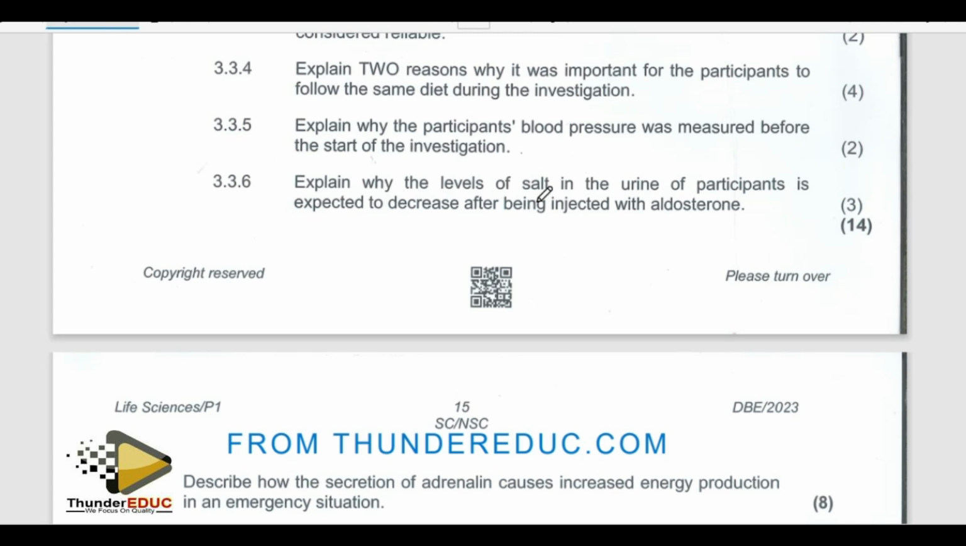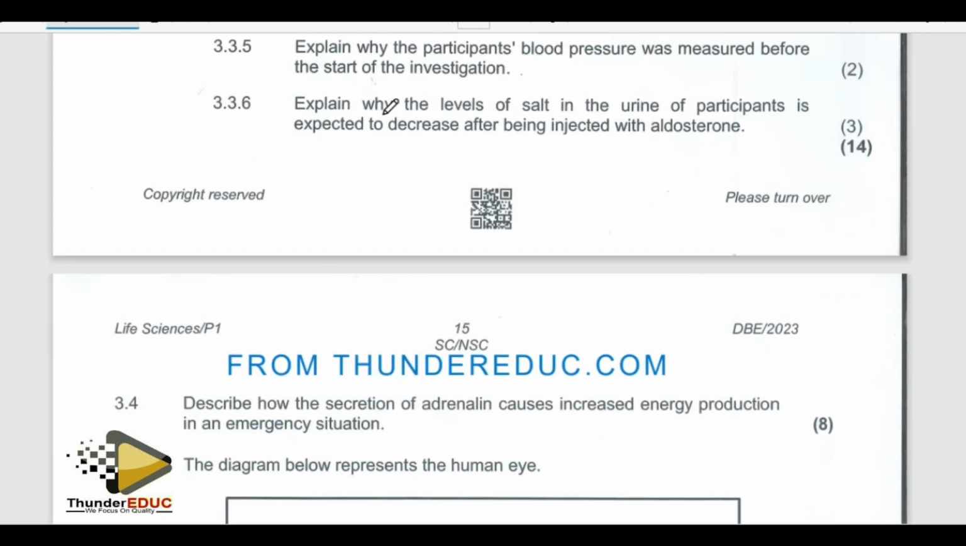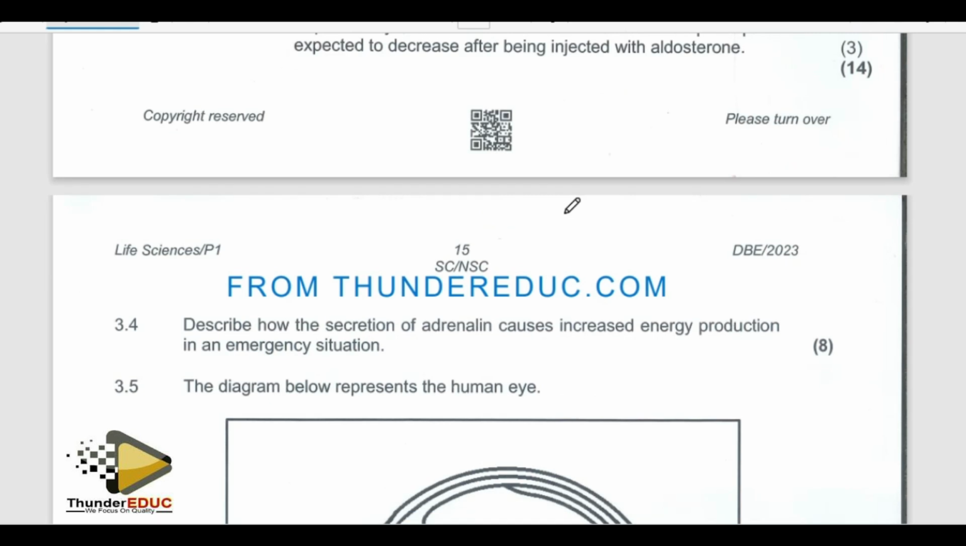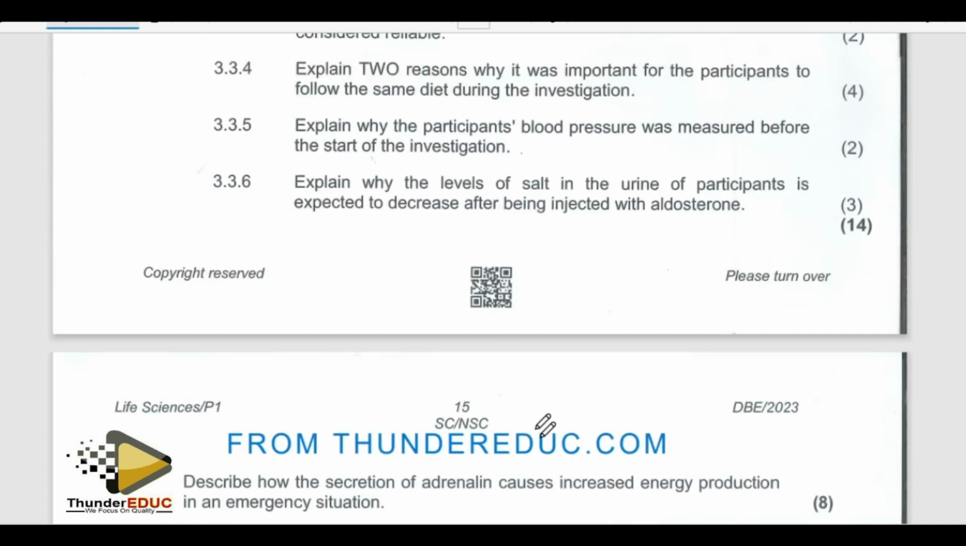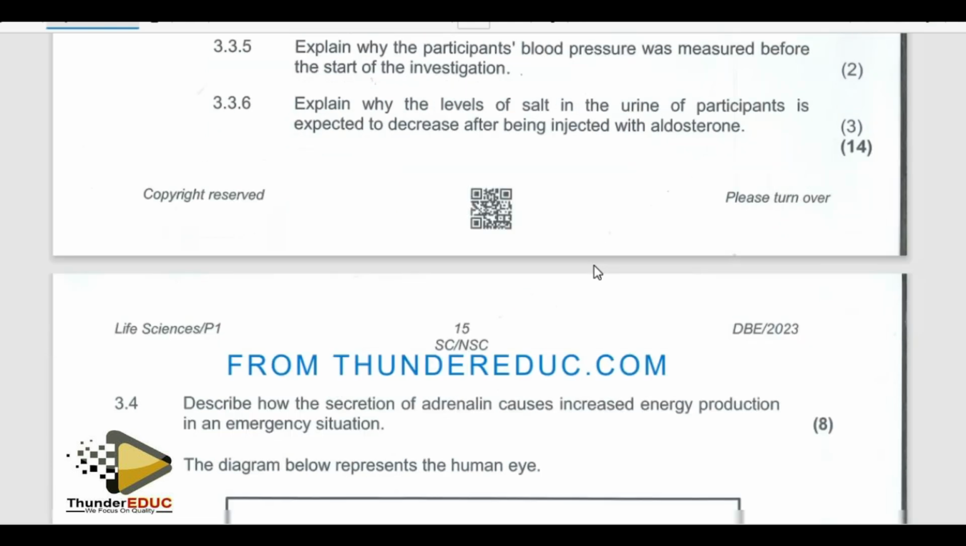So basically it is to compare the results, or a reference point. Explain why the level of salt in the urine of the participant is expected to decrease after being injected with aldosterone. Don't forget, the function of aldosterone is to stimulate the nephron, so that there is more reabsorption of this salt back to the blood. It means that you have less salts in the urine, and more will be reabsorbed back.